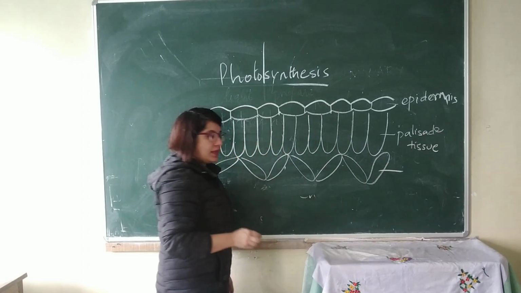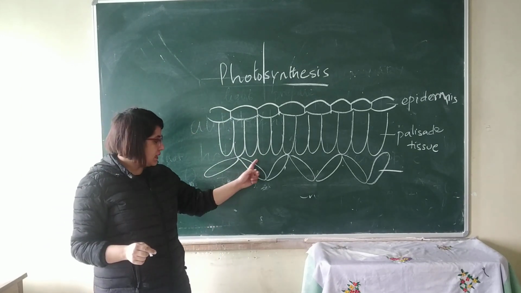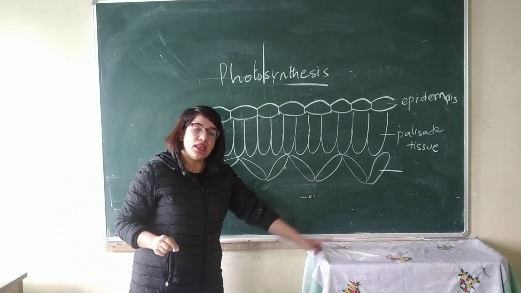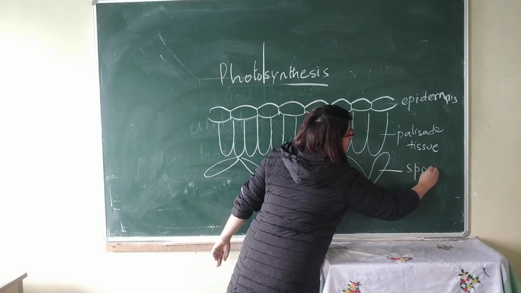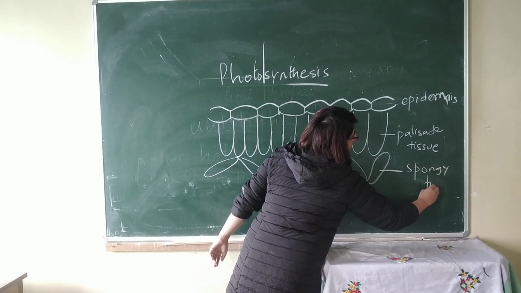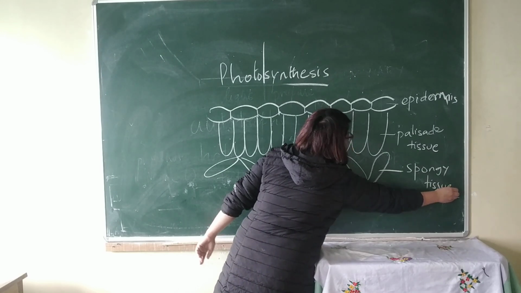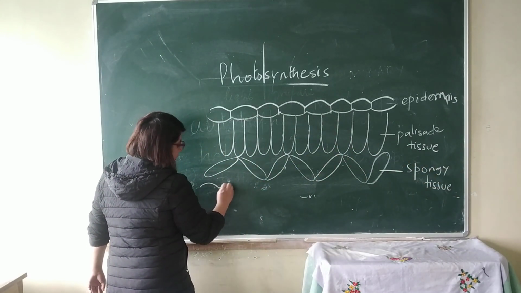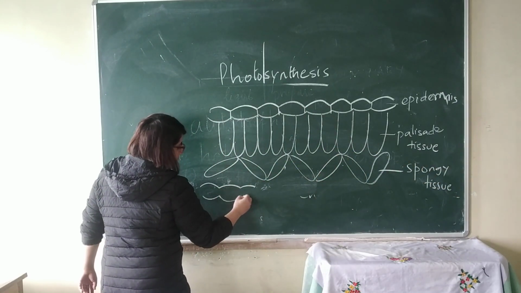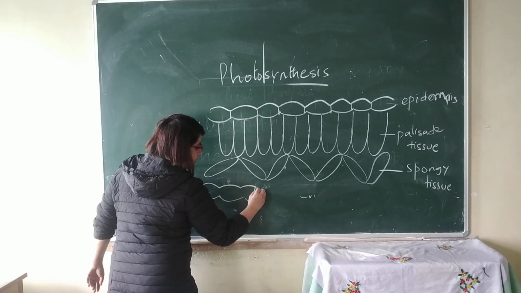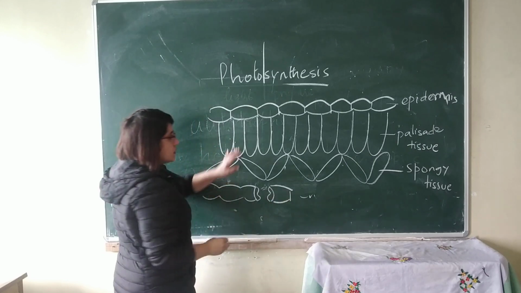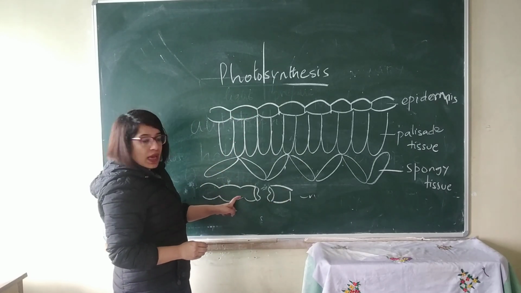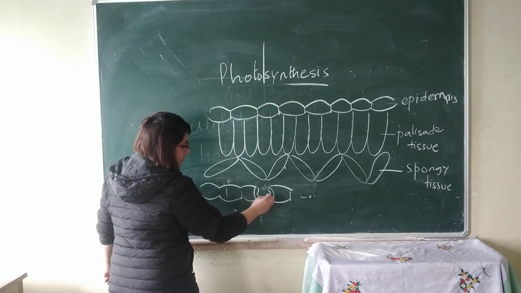And the next layer of parenchyma cells, in which you find large intercellular spaces, is called spongy tissue. Then again, we find another layer of protective tissue, that is the lower epidermis. So this forms the upper epidermis and this forms the lower epidermis.